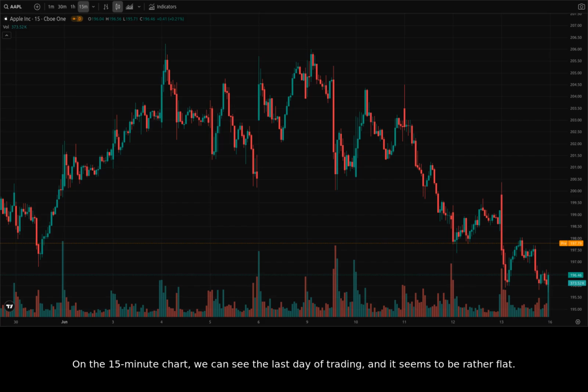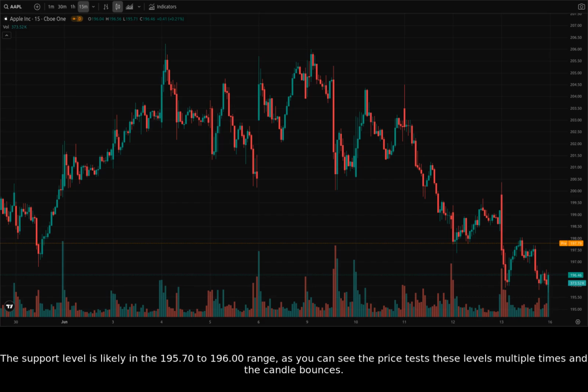On the 15-minute chart, we can see the last day of trading, and it seems to be rather flat. The support level is likely in the 195.70 to 196.00 range. As you can see, the price tests these levels multiple times and the candle bounces.